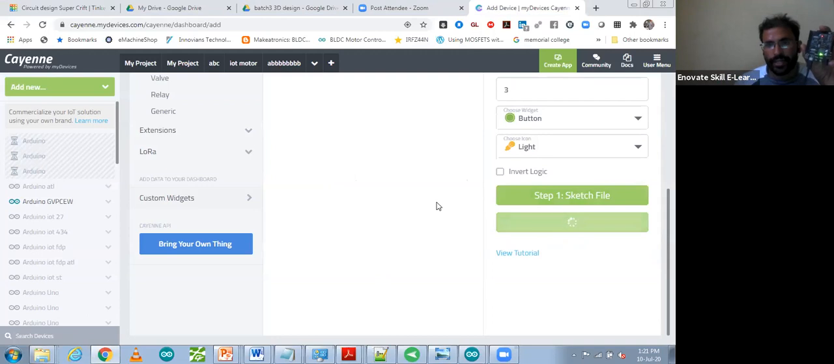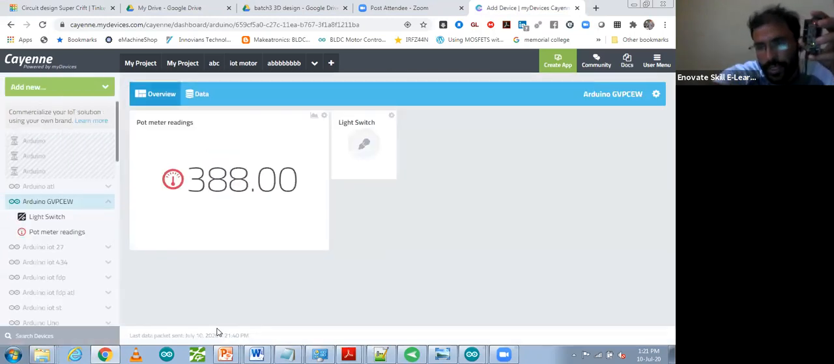I have added the actuator. So my actuator will come in my device, and I will be able to control the pins of my hardware from there. Let me show you my LED. This one is the LED that I'm going to use. So my actuator is added.